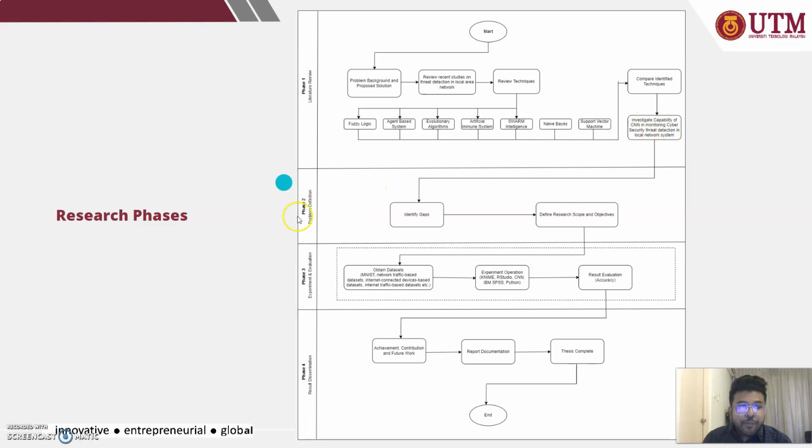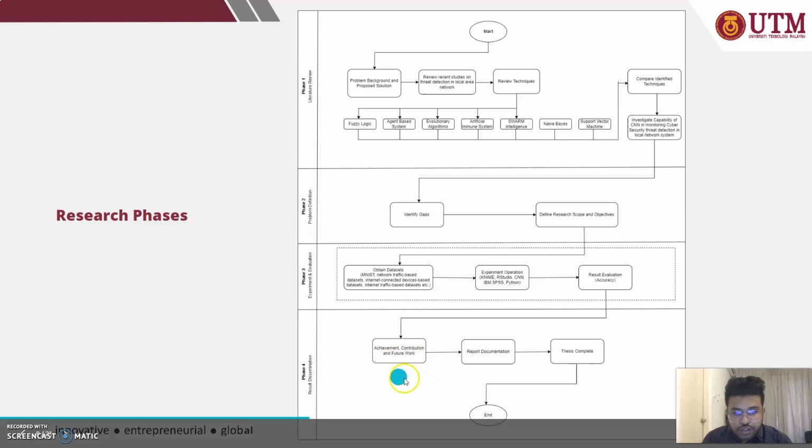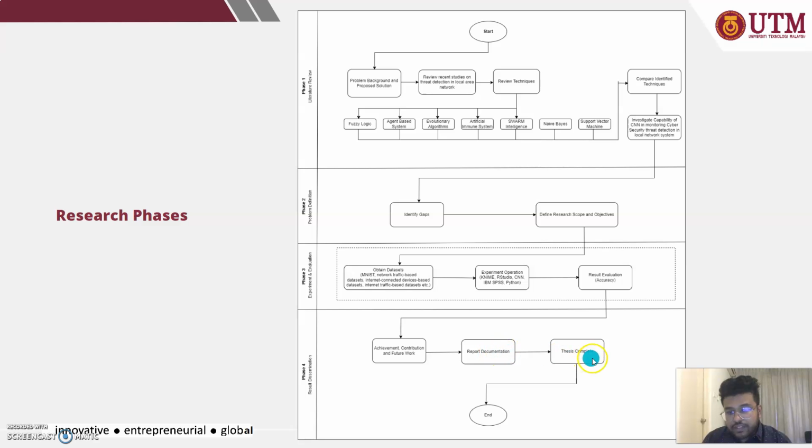And then in my problem definition, I identify gaps and define research scope and objectives. In my experimental design, I try to obtain data sets and then experiment using RStudio, CNN, IBM SPSS, Python, backpropagation algorithm, and all that. The results and evaluation will be conducted in PSM2, and then the achievement and contribution of future work, I listed the results, and then I document the report, and my thesis is on the way to completion.